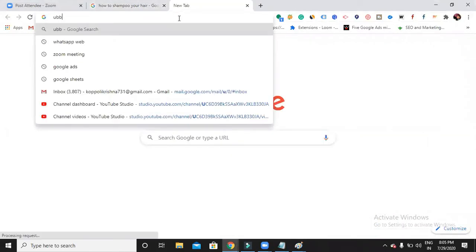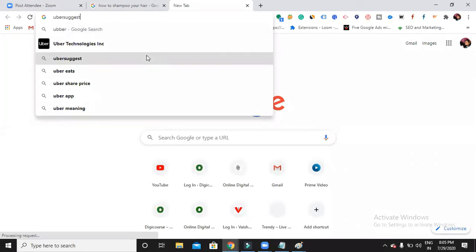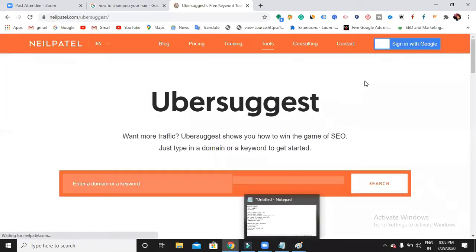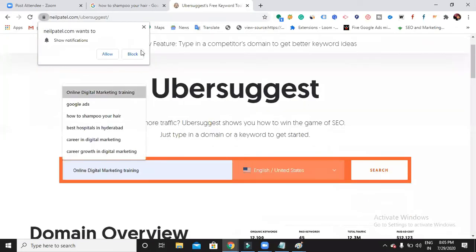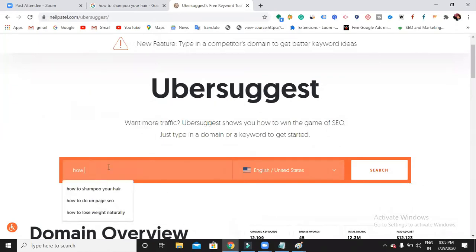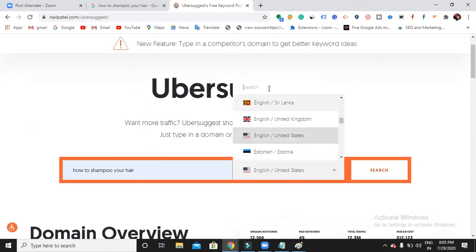Normally Ubersuggest is used for finding out the search volume of a particular keyword. If you have listed out a few keywords and want to know whether it is good to use that keyword or not, you will come to know by this tool. How to shampoo your hair. Select the country.